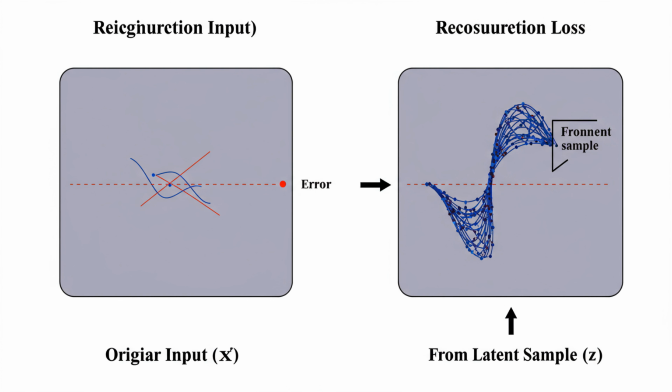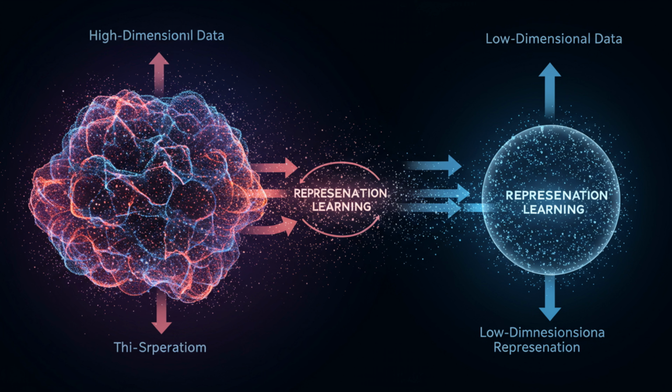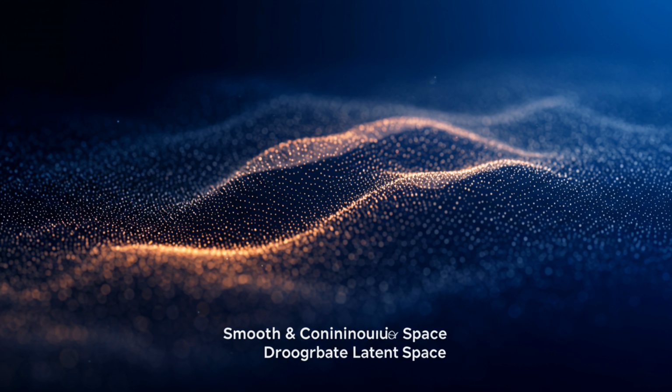Similar to AEs, the reconstruction loss measures how accurately the decoder rebuilds the original input from the latent sample. The KL divergence loss regularizes the latent space, forcing the learned distributions to be close to a prior, usually a standard Gaussian. At their core, autoencoders aim to learn efficient, low-dimensional representations of input data without explicit labels. This regularization ensures the latent space is smooth and continuous, preventing gaps and facilitating meaningful interpolation.